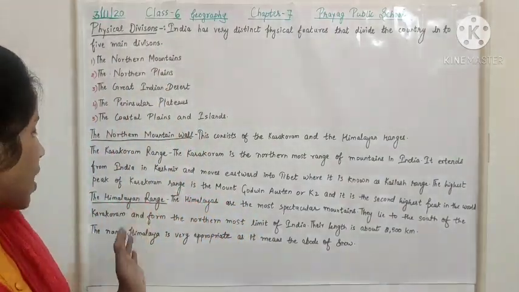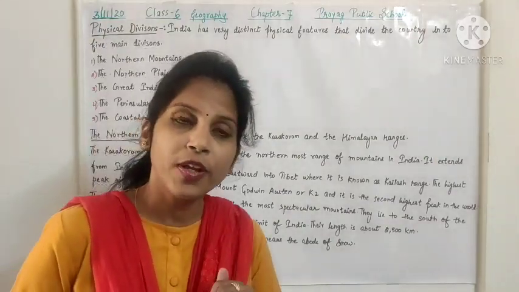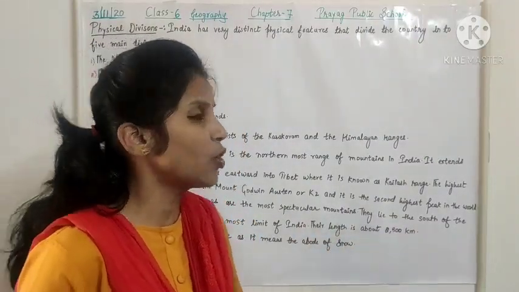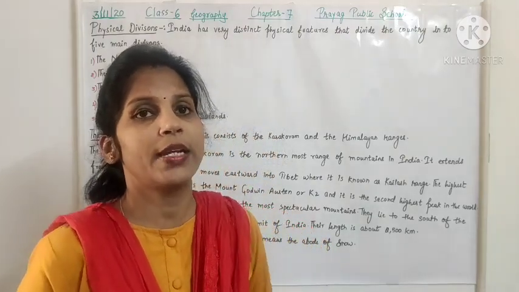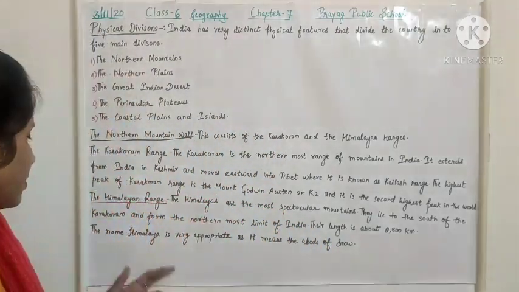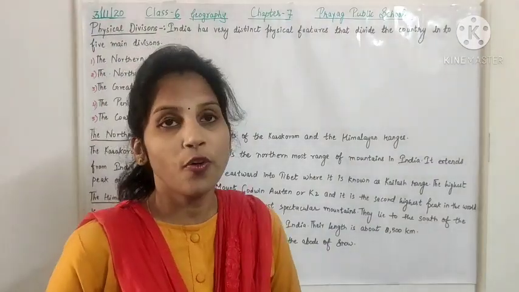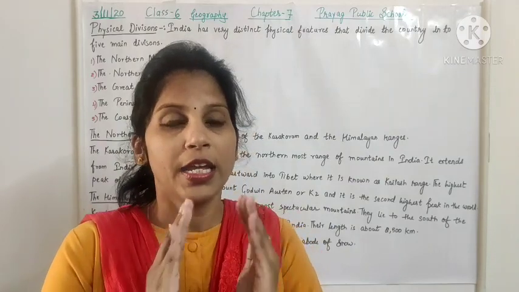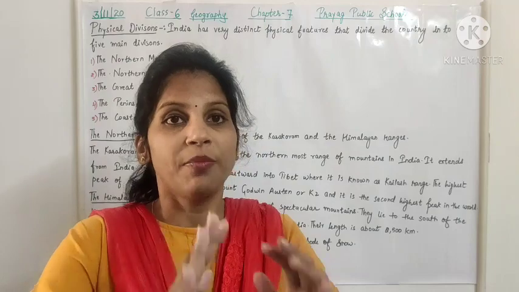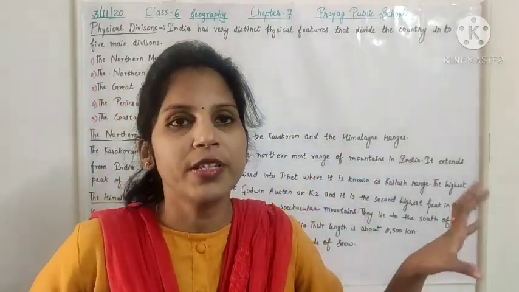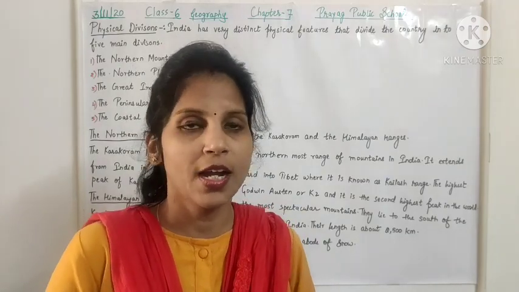Their length is about 2500 kilometers. And the name Himalaya is very appropriate. That means the abode of snow. Him means snow and Ale means a place of living. A place that is covered with snow is called Himalaya. Right? Understood?